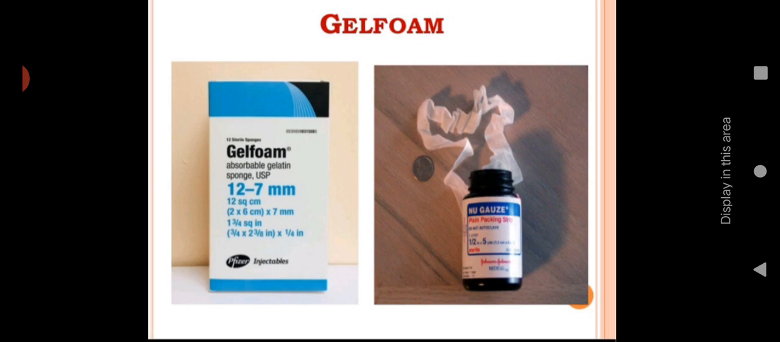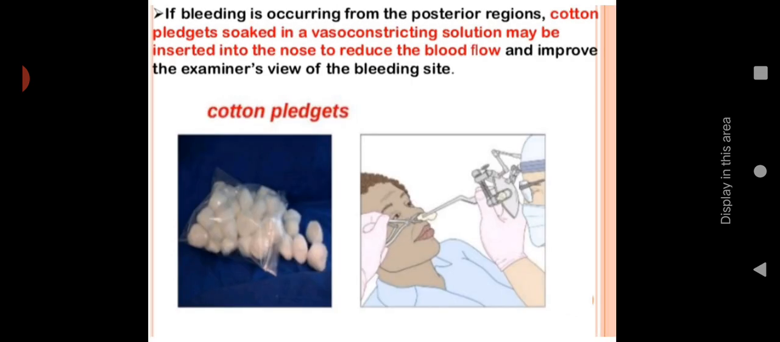Then gel form, that is also another thing, absorbable gelatin. Okay, it's a gelatin that we have to insert in the nose, and then it will absorb into the nasal mucous membrane. Then, if the bleeding is occurring from the posterior or superior part of the nose, cotton pledgets or cotton balls soaked in a vasoconstrictor solution may be inserted in the nose to reduce the blood flow and improve the examiner's view of the bleeding site.